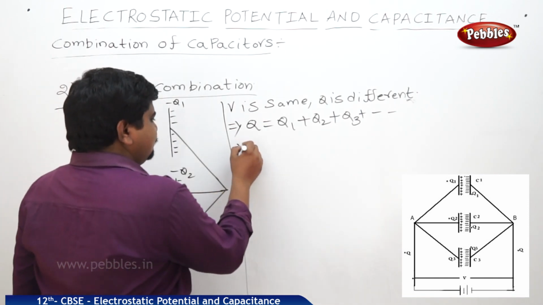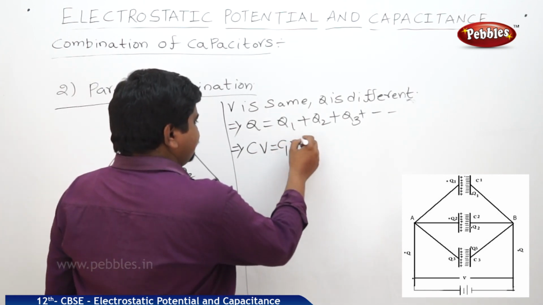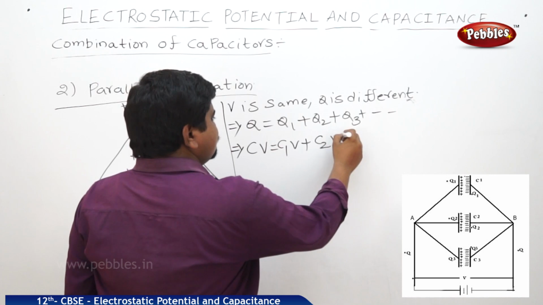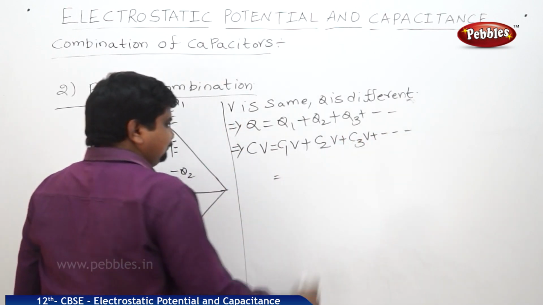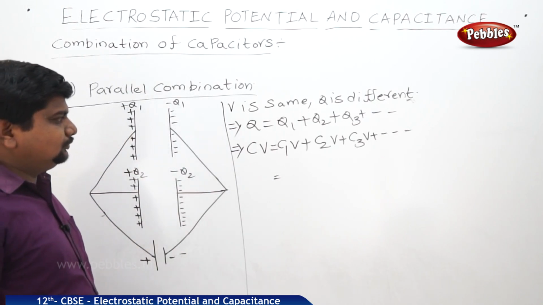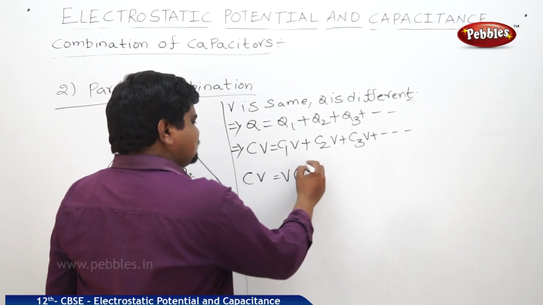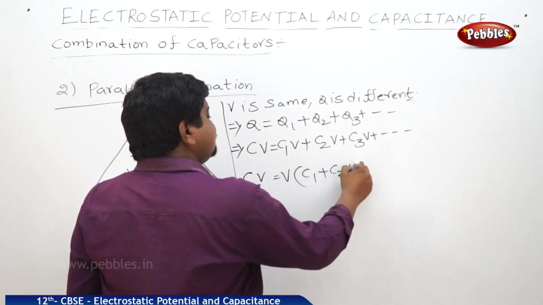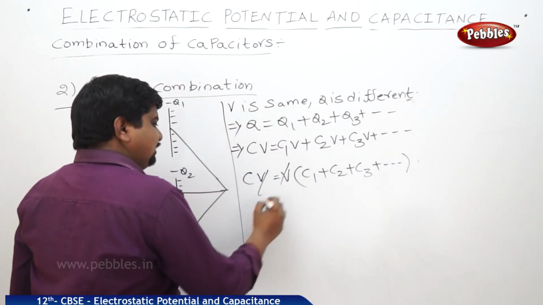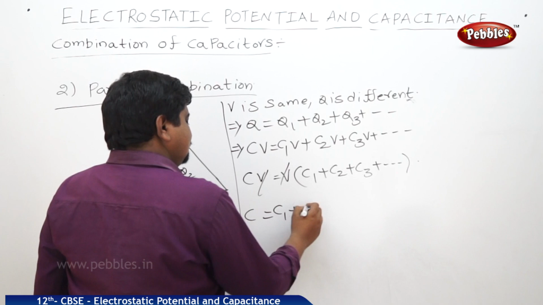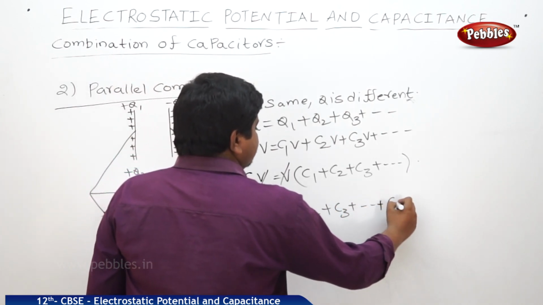Therefore, what is Q? CV. What is Q1? C1V. What is Q2? C2V. What is Q3? C3V and so on. Therefore, CV is equal to, we take V as common, (C1 plus C2 plus C3) V and so on. V and V get cancelled. C is equal to C1 plus C2 plus C3 plus so on up to Cn.